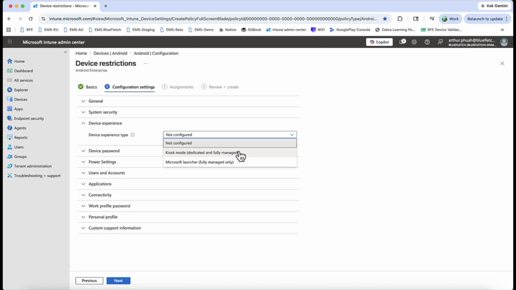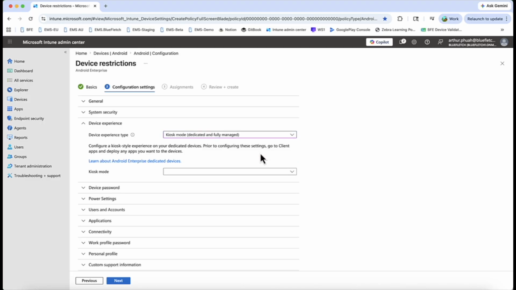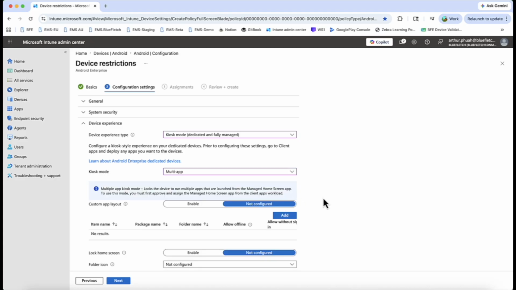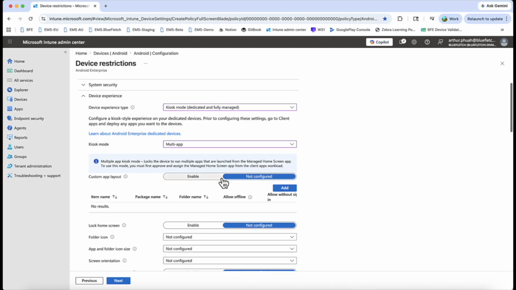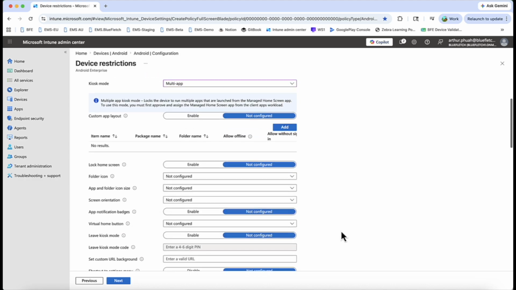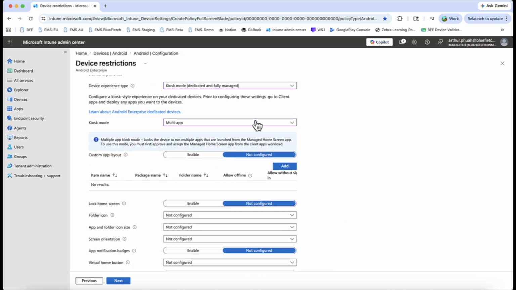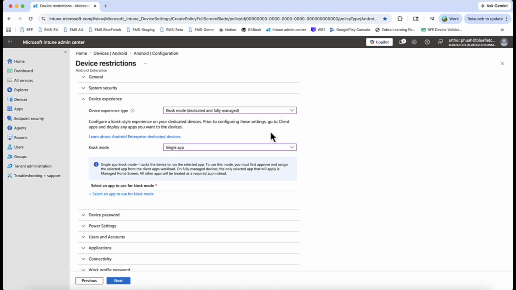Sorry, Kiosk mode, dedicated and fully managed. Now it says Kiosk mode over here. You want it to be a multi-app. That gives you the ability to have all these other add-ons down here as opposed to a single app.